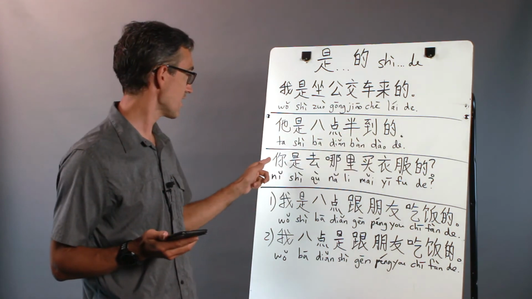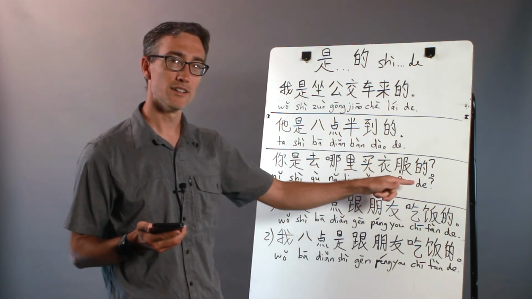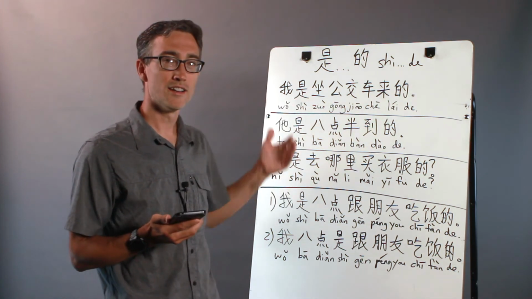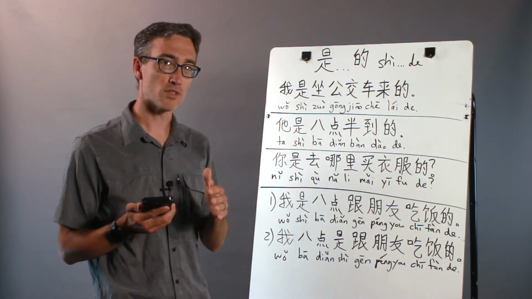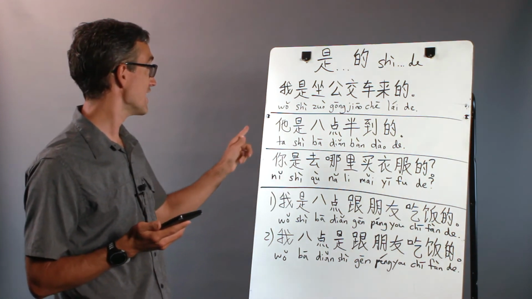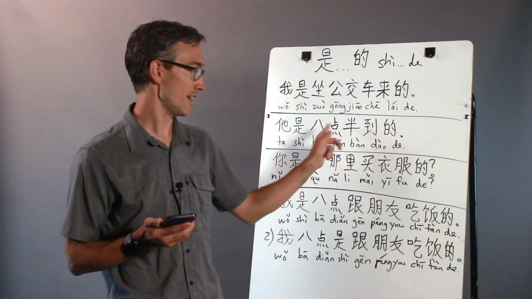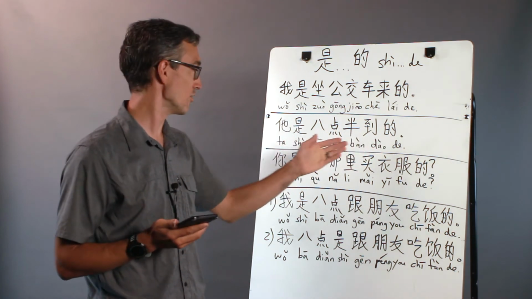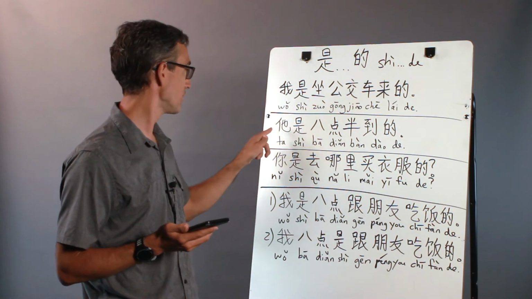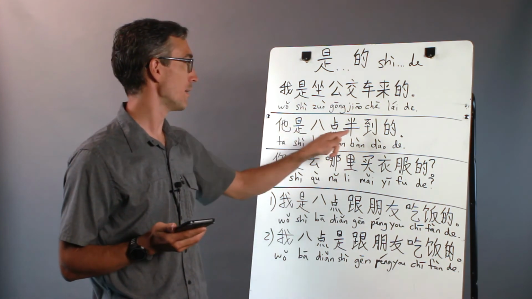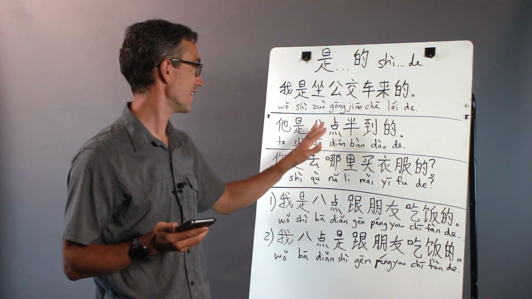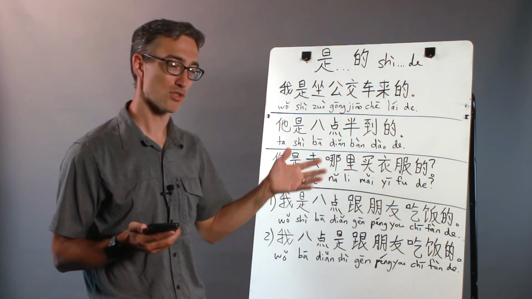In this sentence I can say 你去哪里买衣服的? And so the structure is the same. It's understood that it's there, but you can omit the 是 in most cases. But you can't when you negate it. If I wanted to say he did not come at 8:30, I have to say 他不是8点半到的. I can't say 他不8点半到的. I have to say the 不是.